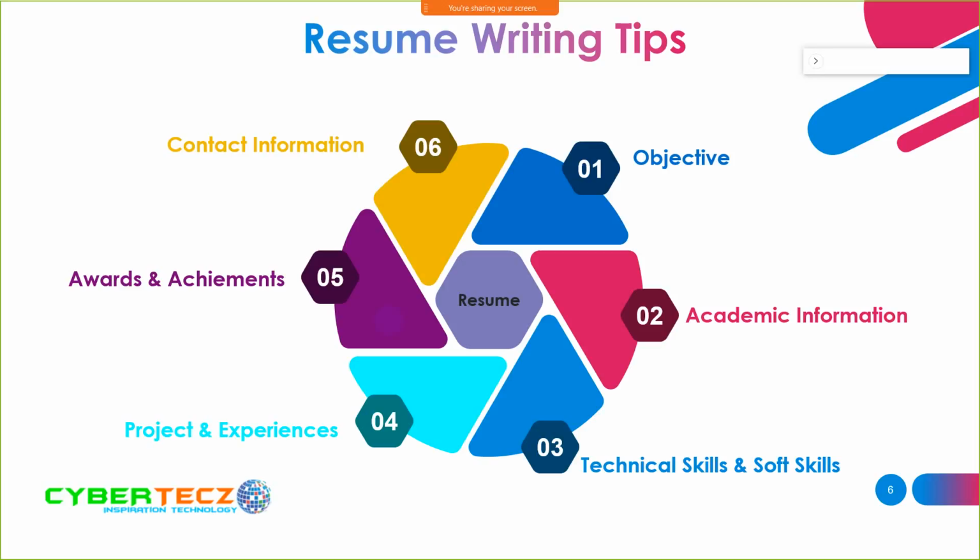After that, contact information. There should be at least two contact numbers, and a particular GitHub link. After that, your email ID and LinkedIn ID. Don't add your Snapchat, Facebook, and Instagram IDs. So these are the resume writing tips.